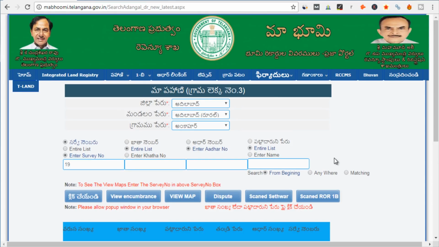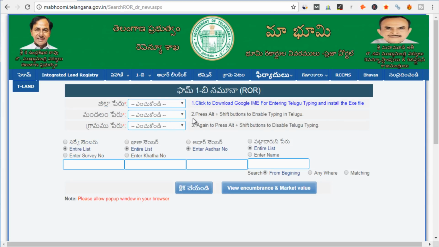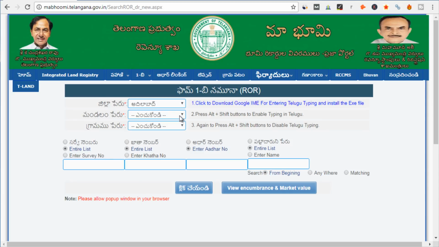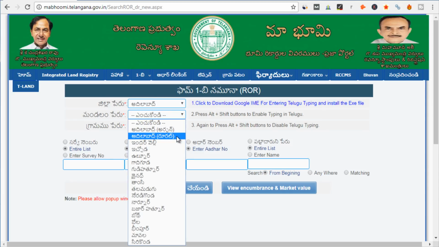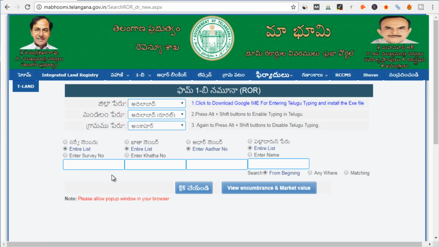If we want to get a record of rights for a particular owner or a particular family, you have to go here and click on ROR 1B. Then you will have to fill in this information. Again we will select the district, and let's take the same example, and I am going to select Ankapur village here. Now we can search by the survey number, entering 19 here, but for this example, let me search by the khata number.